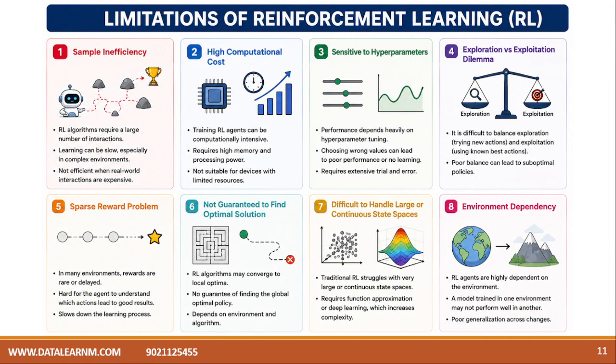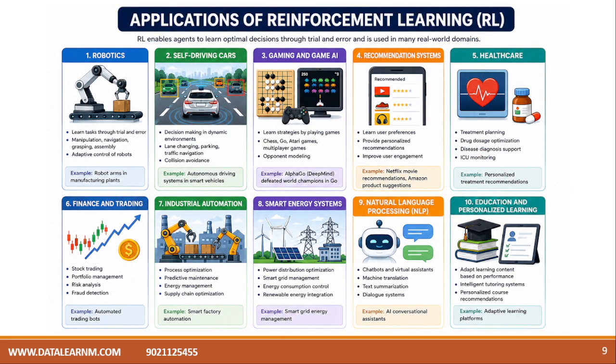Applications for reinforcement learning: you will find a number of applications there. In robotics and self-driving cars, people are looking for it more, right? So decision making in a dynamic environment, lane changing, parking, traffic navigation, collision avoidance, there it is used. In gaming and AI, it is used. Recommendation systems provide personalized recommendations which improve user engagement, to increase the watch time for a particular OTT. For healthcare, like ICU monitoring, treatment planning.